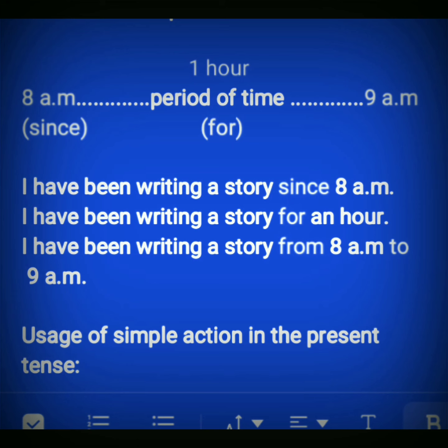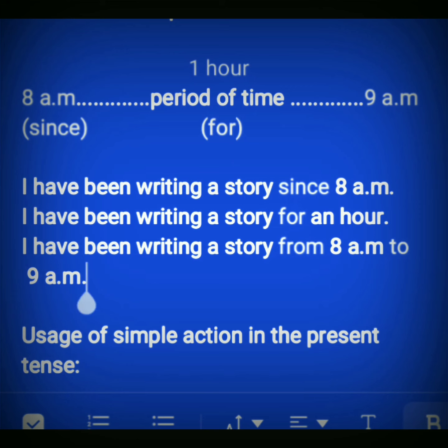Since 8 a.m., 8 a.m. is the point of time. And then in the second place, I have shown the period of time, that is 1 hour, and for showing this, I have to use for as preposition. See the second sentence, I have been writing a story for an hour. I have used for here because an hour is the period of time.